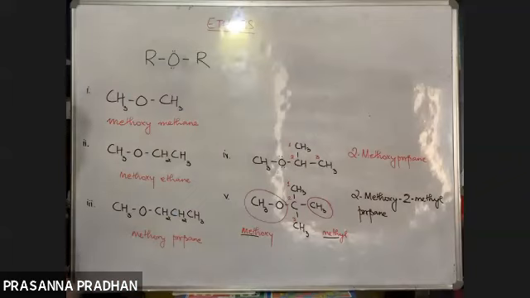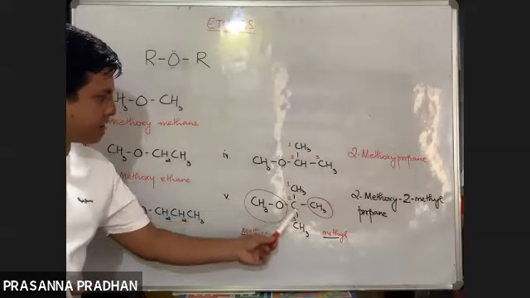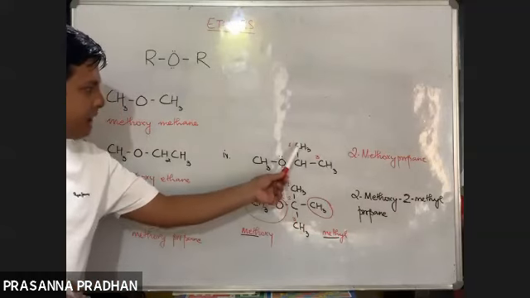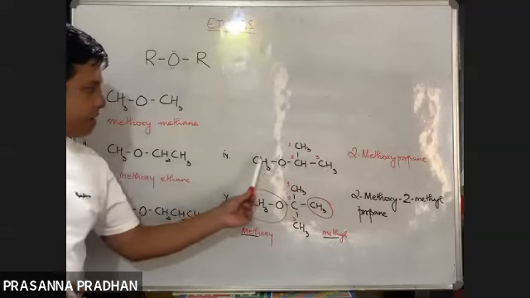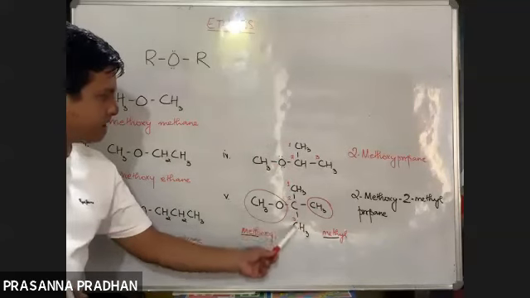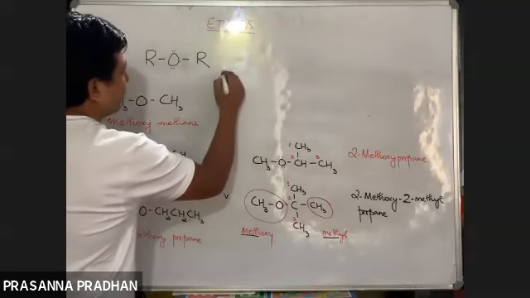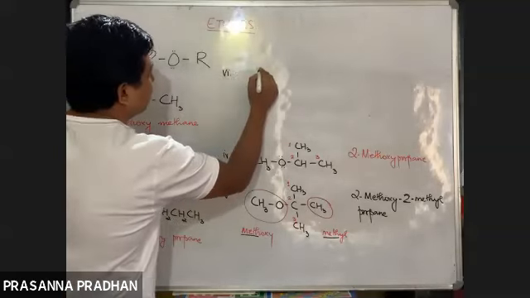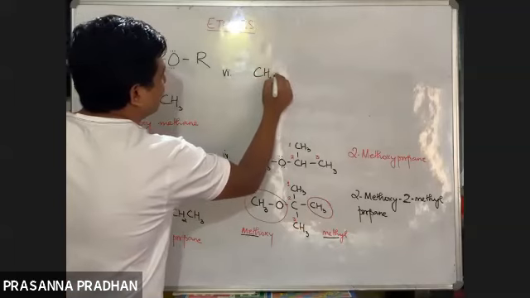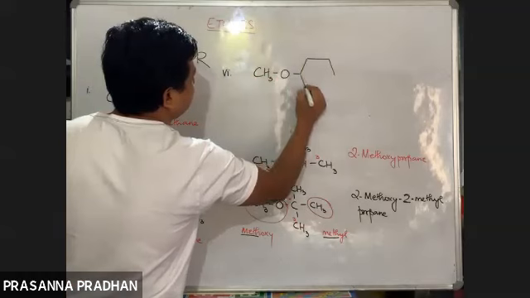What would be the common name? Methyl tertiary butyl. We have a tertiary butyl group out here, so methyl tertiary butyl ether. Okay, so last one. Suppose I have CH3O bonded to a phenyl group out here.